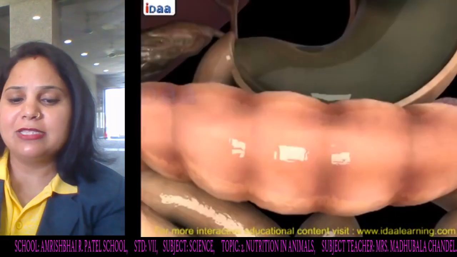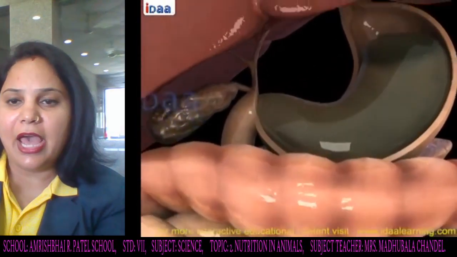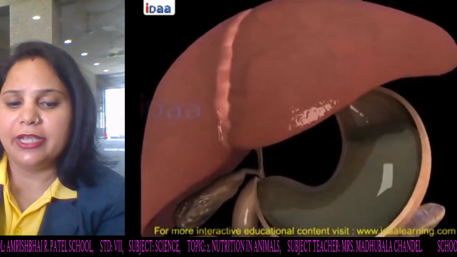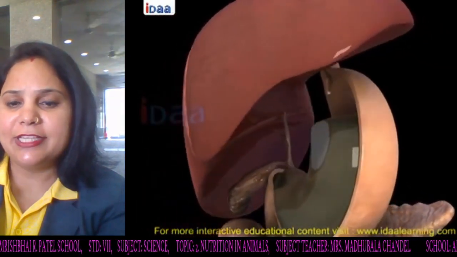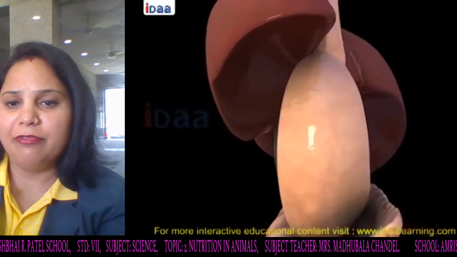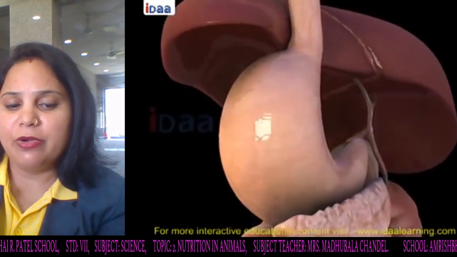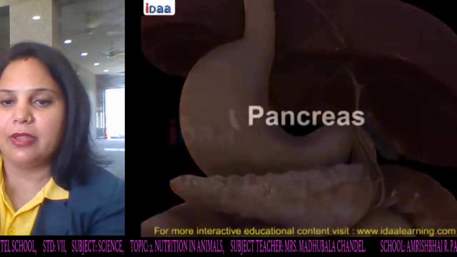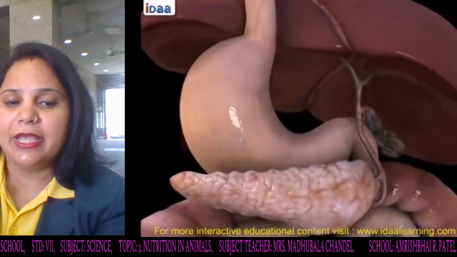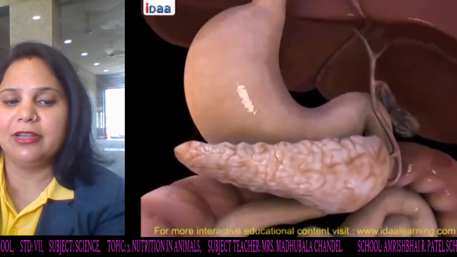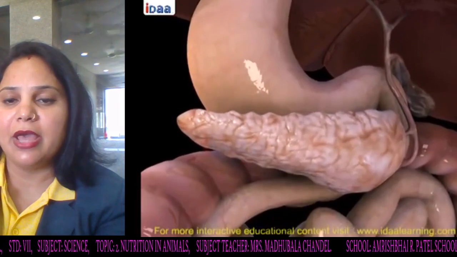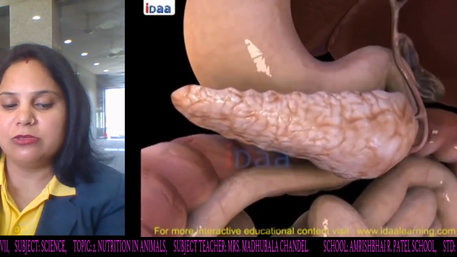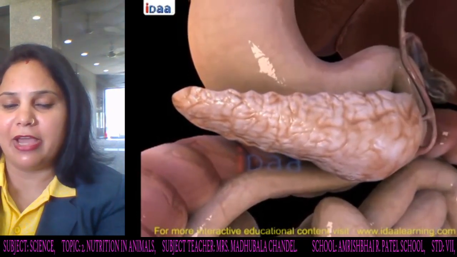Liver. The liver is the largest gland in the human body and is situated in the upper right side of the abdomen. It is reddish brown in color and it secretes bile, which breaks down fats. Bile is stored in the gallbladder between meals. Pancreas. The pancreas is a leaf-shaped, cream-colored gland located just below the stomach, and it secretes pancreatic juices, which act and break down carbohydrates, proteins and fats.